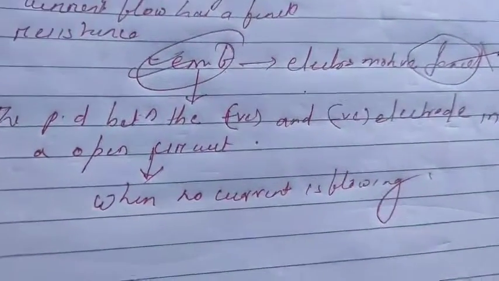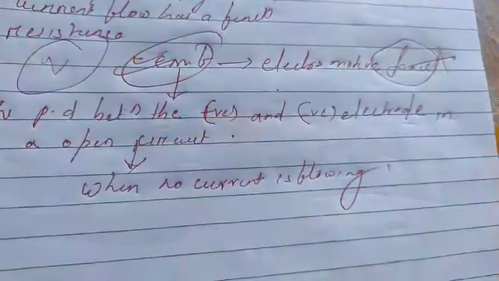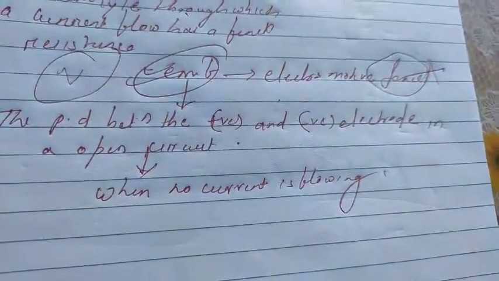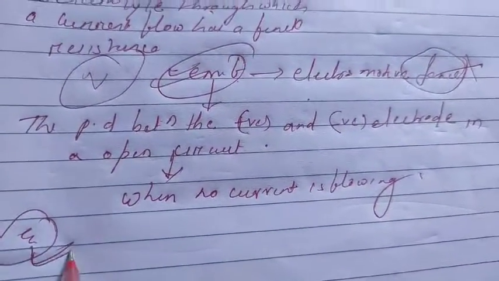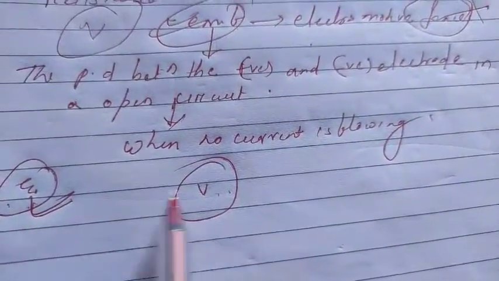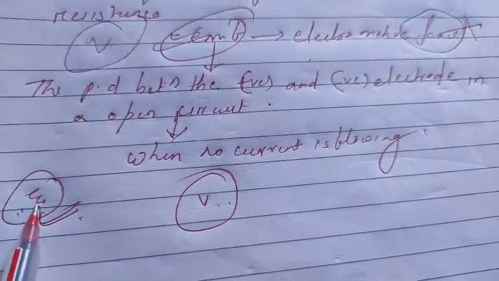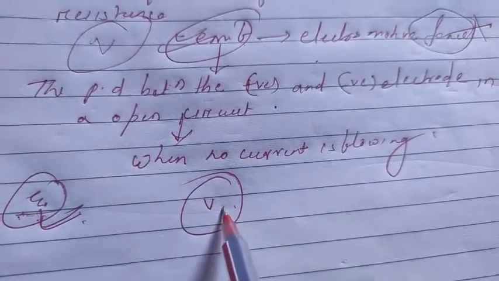Okay. So suppose you ask, madam, then what is V we are taking? V is a real potential difference, student, we are taking when we are applying the current. My dear student, you should understand the difference. This E is the EMF, means this is a potential difference, and V is also a potential difference. So what is the difference between these two? This is the EMF, means potential difference created in a circuit or in an electrode when there is no flow of current. But this is when it happens.